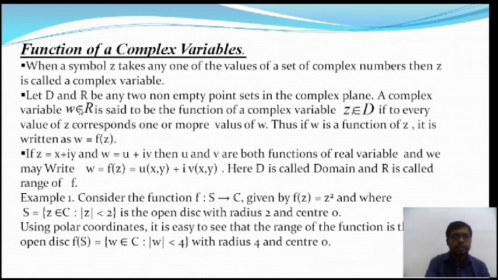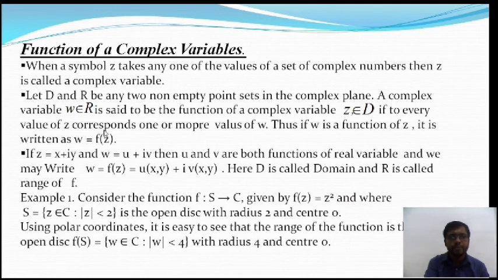There are two sets: the domain set and the codomain set. For any value z in the domain set, we can find one or more values in the codomain set, then w is equal to f of z is said to be a function of the complex variable, and f of z is in the range set.